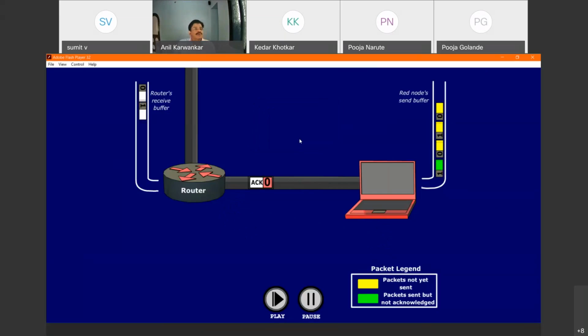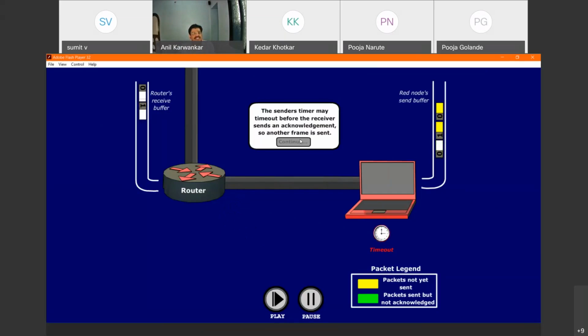See here, now the duplicate frame is received, but the receiver already has it. So that frame is dumped and the acknowledgement is sent back to the red terminal.